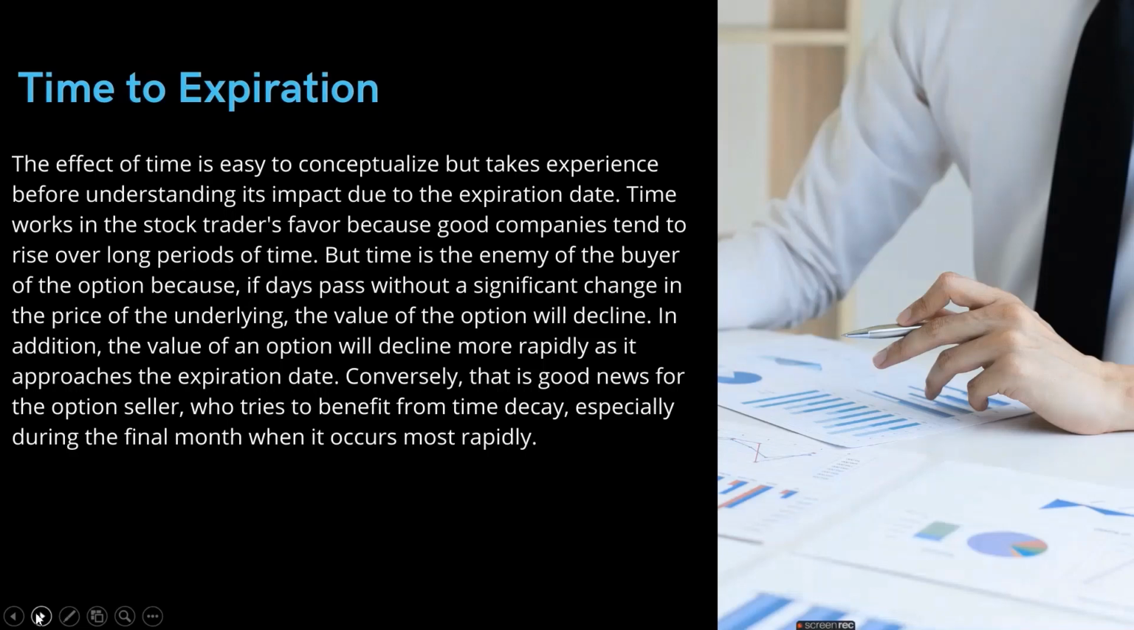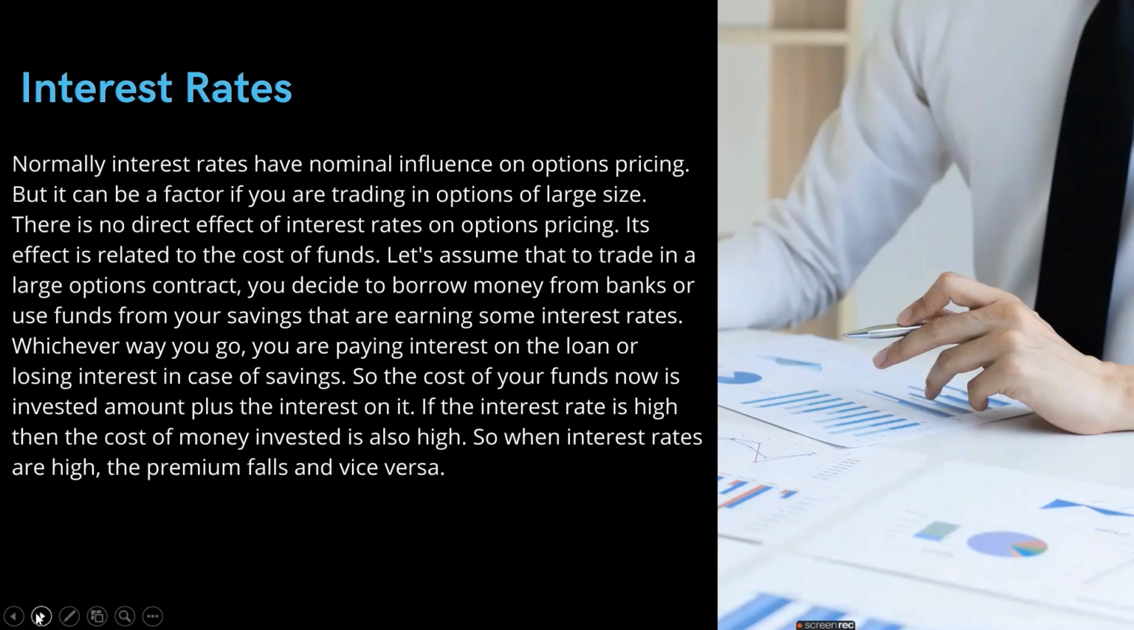But time is the enemy of the buyer of the option, because if days pass without a significant change in the price, the value of the option will decline. In addition, the value of an option will decline more rapidly as it approaches the expiration date. Conversely, that is the good news for the option seller, who benefits especially during the final month when the decay occurs most rapidly. Next is the interest rates.